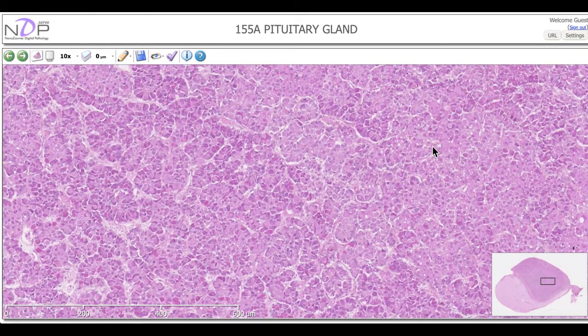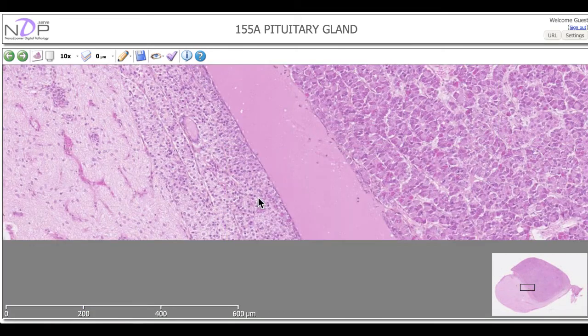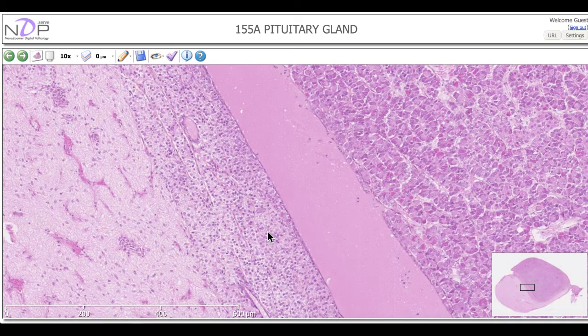All of these cells have the same appearance, cords and sinusoids, and all of them are found in the pars distalis. If we come to this area here, these cells, which are part of the pars intermedia, are responsible for producing the melanocyte stimulating hormone.